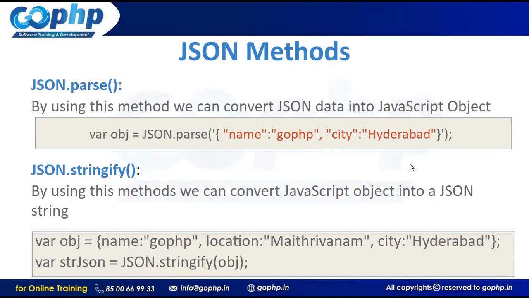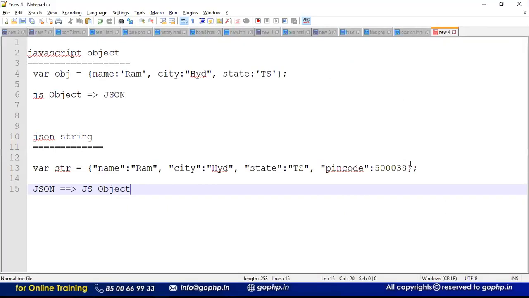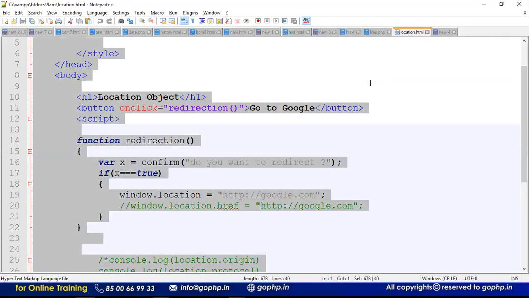Exactly, these are the methods. How these methods are going to work, we need to check, guys. Let us do some small examples so that you will understand exactly how the data will be. And later in the Ajax sessions also, I will use the same JSON concept: how we can send data to the server, how the server will receive your data, how they will encode and decode the data, we will see in the Ajax sessions also. Exactly what JSON is, this is JSON. Let me discuss some examples with JSON, guys. Let us go and discuss some examples for JSON. Right, let us create a new file.